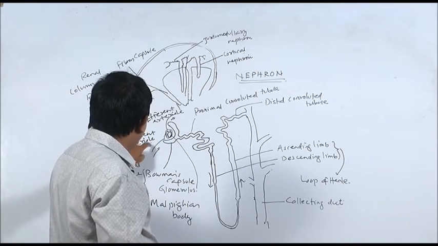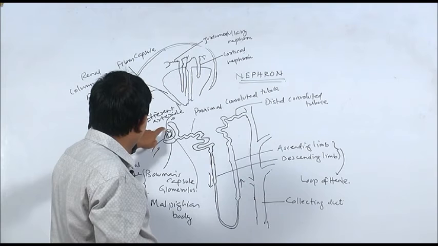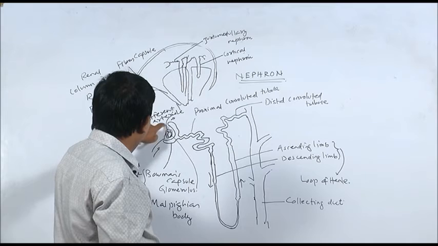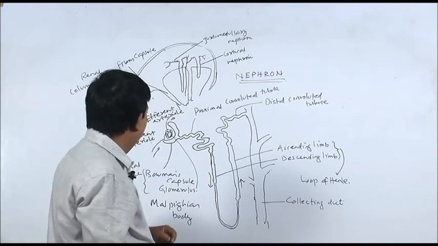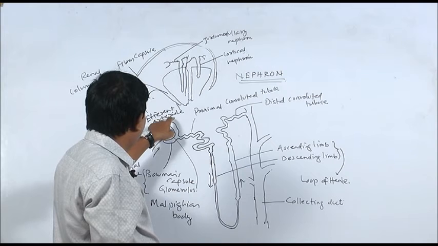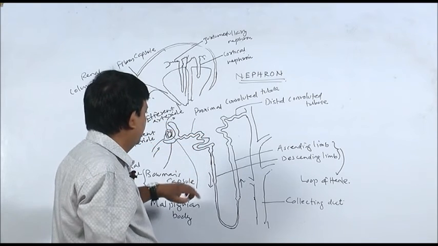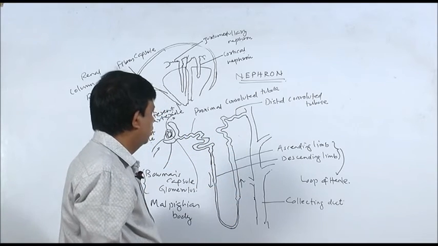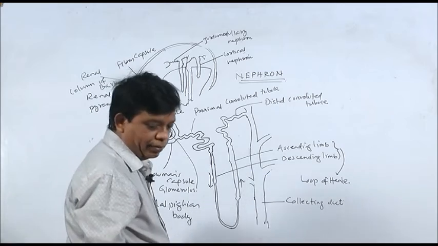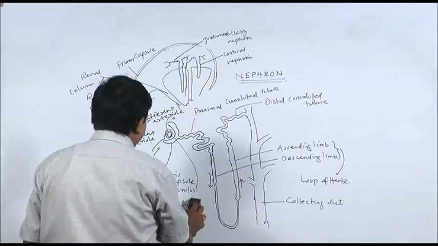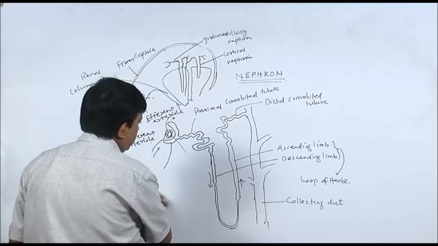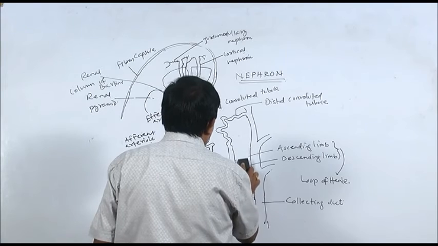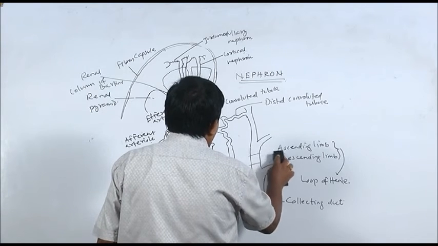Here you mark this is afferent arteriole, it breaks up into capillaries, then it leaves the glomerulus as efferent arteriole. This efferent arteriole again breaks up into capillaries which surround the proximal and distal convoluted tubule and also the loop of Henle. Now, I will show you how the capillaries are arranged around the nephron.